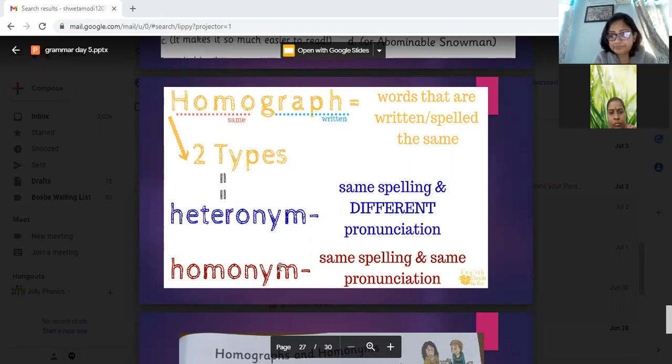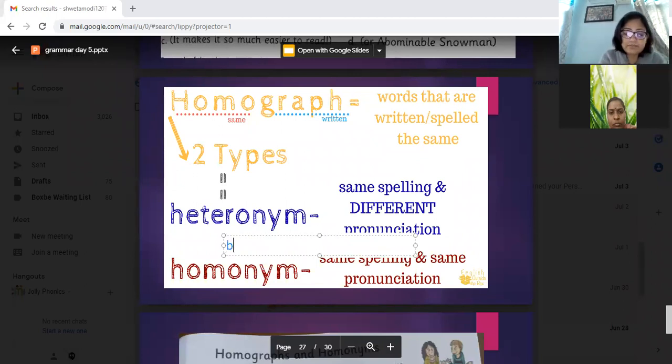Right and right, WRITE right and RIGHT right. We call them homophones. Those are homophones, when you have the same sound but different spelling. Homograph has the same spelling, and if the pronunciation is also the same, then it is a homonym.